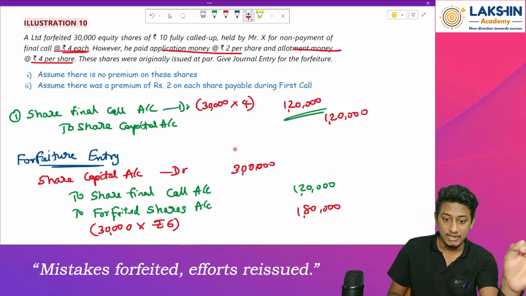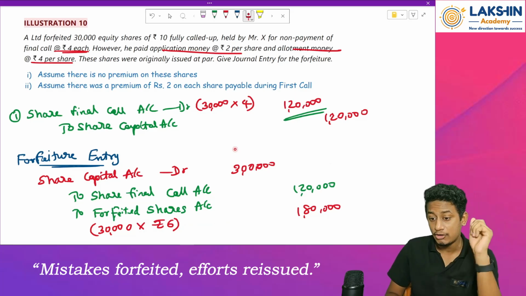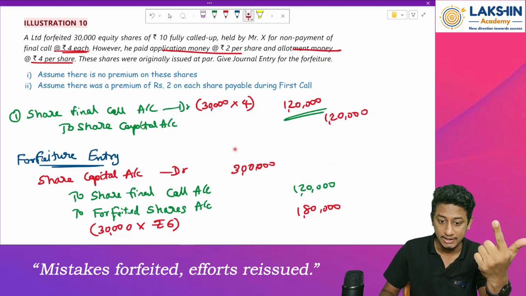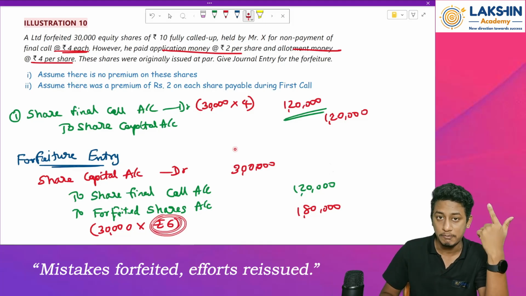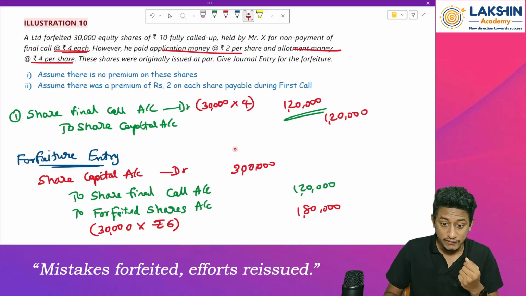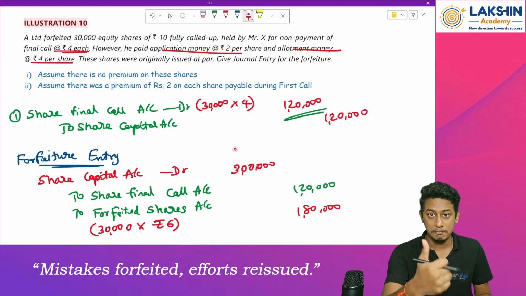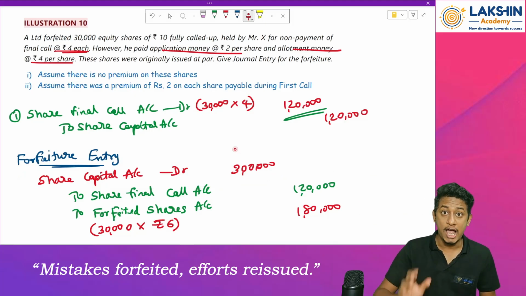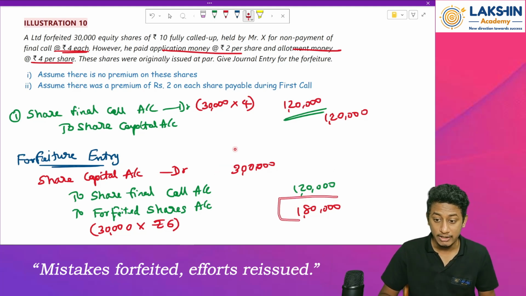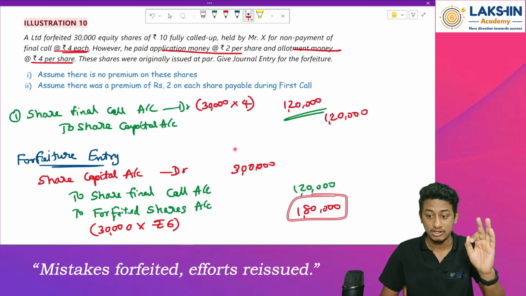See, you can assume the forfeited shares account to be an income. Why is it income over here? Because Mr. X has paid us rupees 1,80,000 on the application and on the allotment. Now we have received the money. Are we giving him the shares? No, because we are completely reversing all the shares given to him. In the allotment we had given him the shares, but now I am reversing it by debiting the share capital account. That means whatever right he had on this money is lost now.